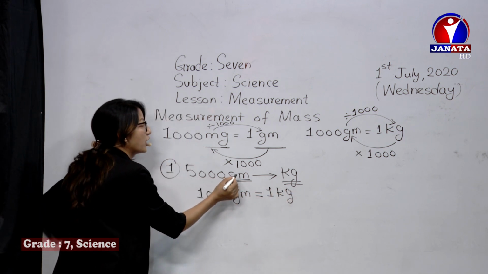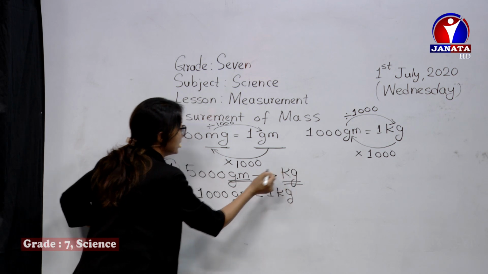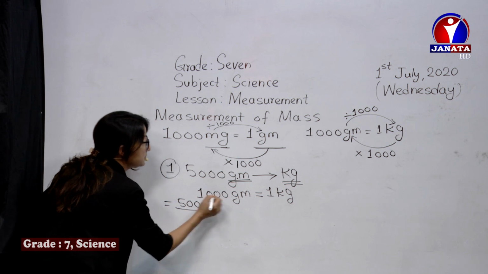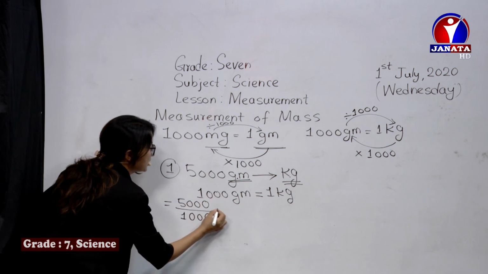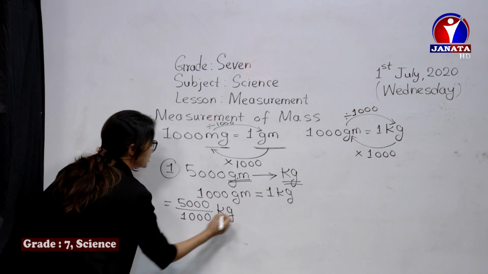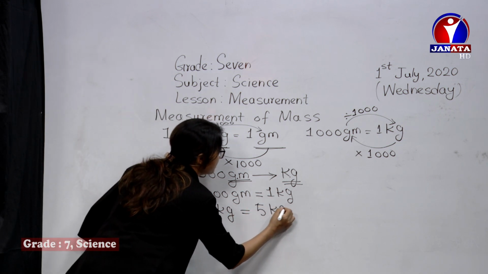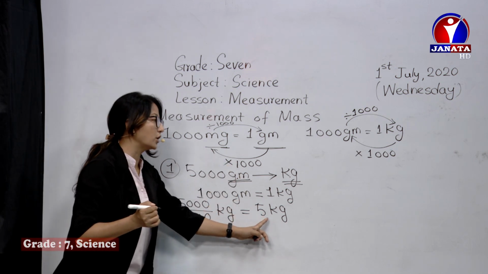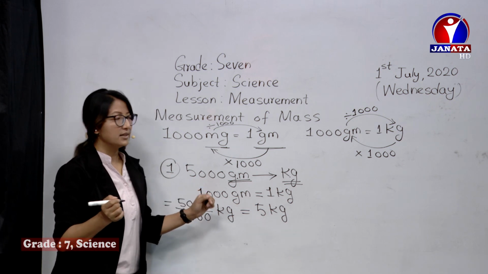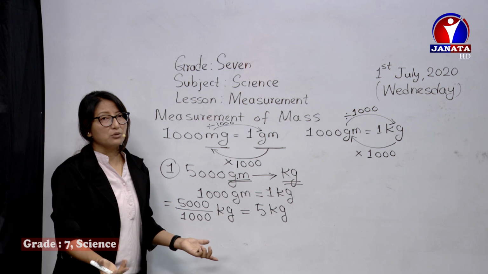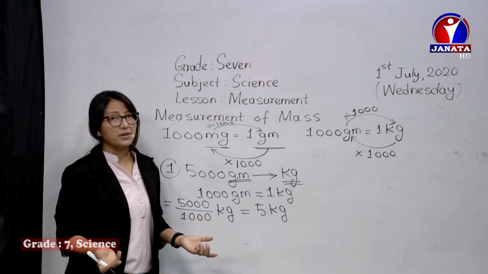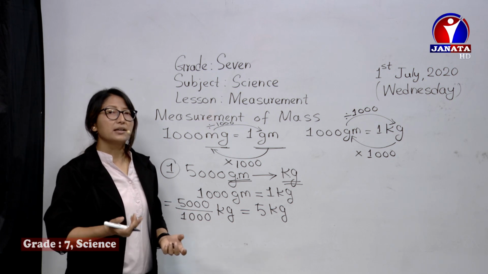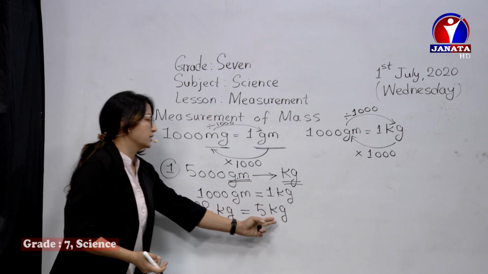Now we have to convert from a smaller unit to a bigger one, that's why we have to divide. 5000 divided by 1000 gives kilogram, so this is equal to 5 kg. So 5000 gram is equal to 5 kilogram. Either you say I need 5000 gram rice, or you say I need 5 kg rice. It's actually the same, but the convenient one we say is 5 kg. So give me 5 kilograms of rice, and so on, we use the standard one.